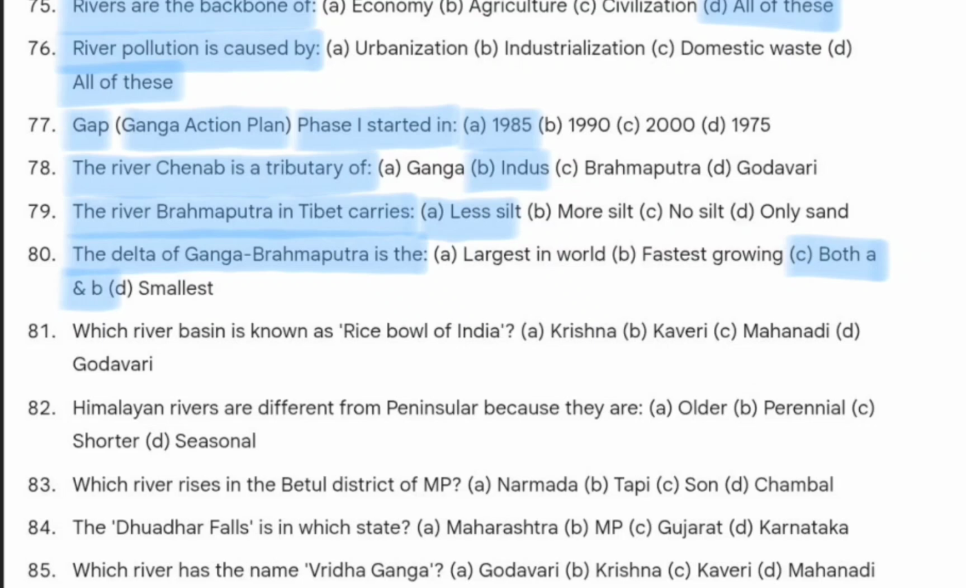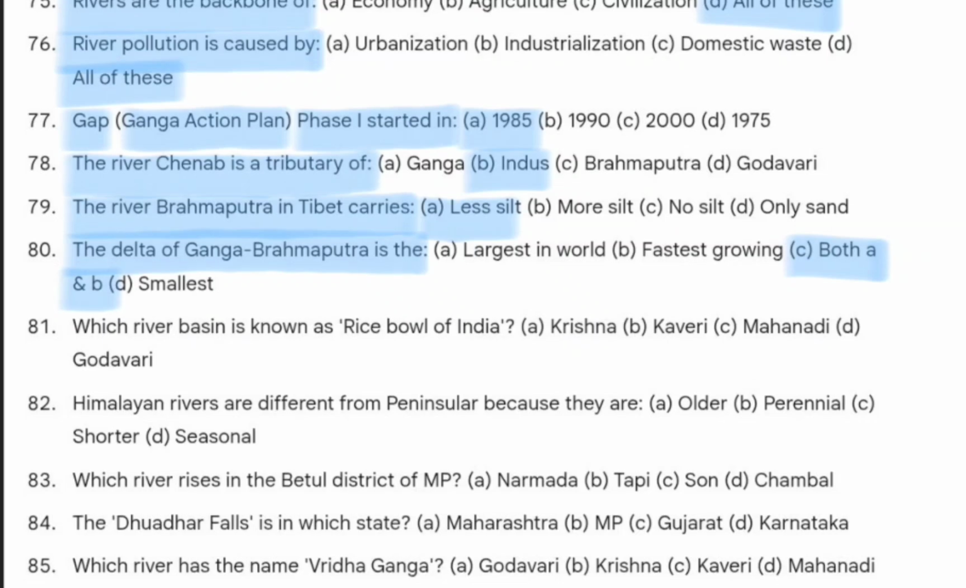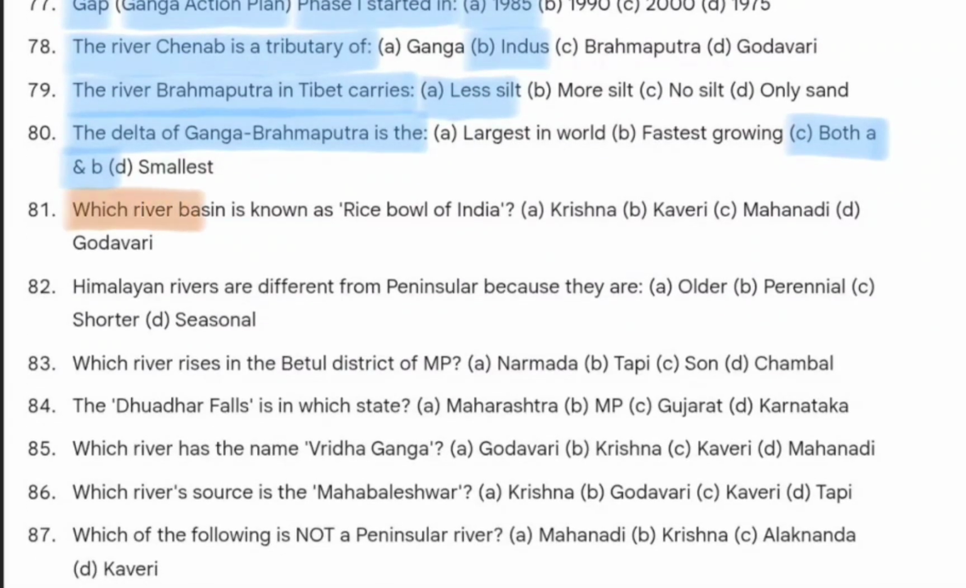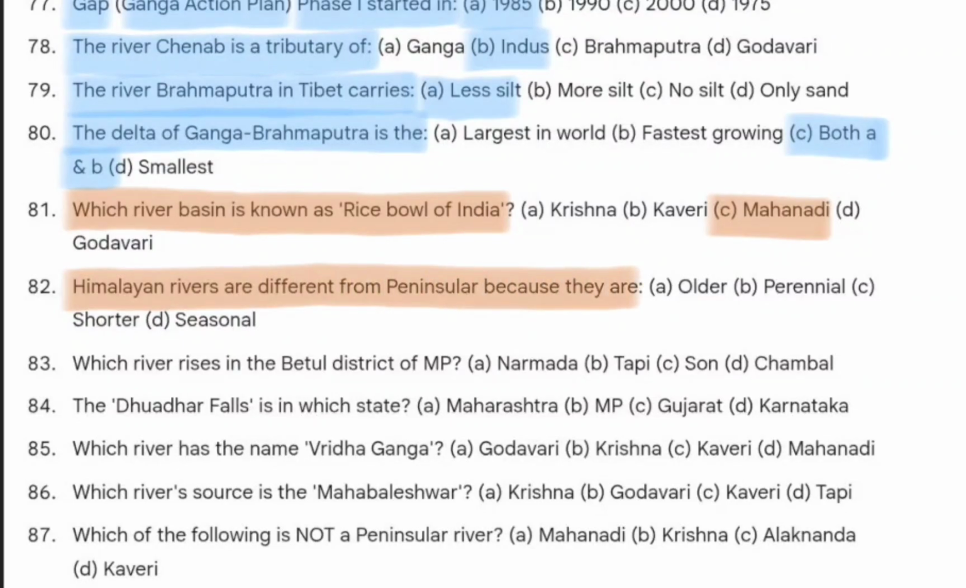The next question is, the delta of Ganga Brahmaputra is the largest and the fastest growing, both A and B. Next, which river basin is known as rice bowl of India? That is Mahanadi. Himalayan rivers are different from peninsular because they are perennial. Which river rises in the Betul district of MP? So that is Tapi.